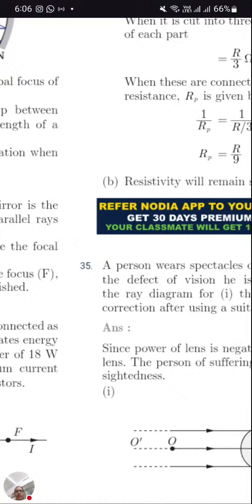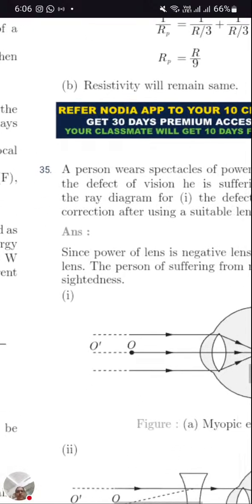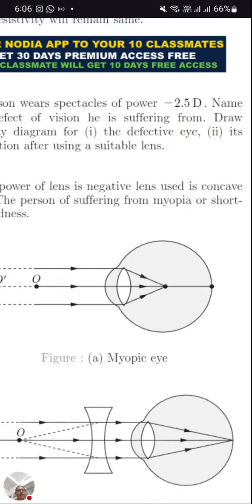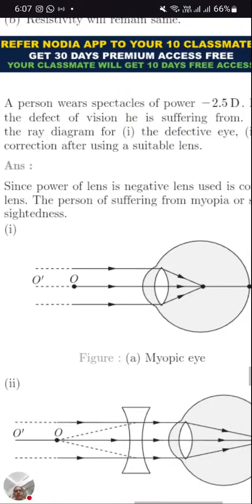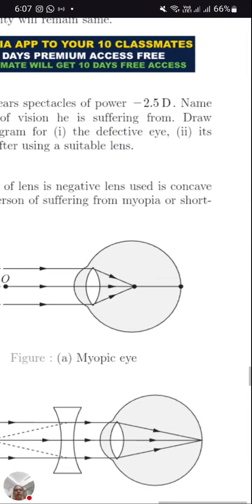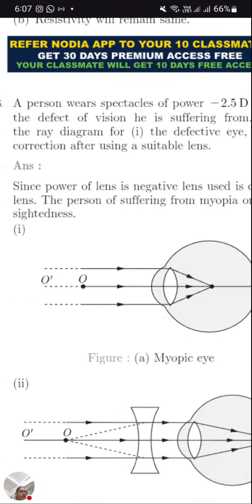Okay, now the next question, 35th. A person wears a spectacle of power minus 2.5. If the power is negative, he is wearing a concave lens. Name the defect of vision he is suffering from. So he is suffering from myopia, and draw the diagram. This also I told, these are 2 sure questions for your board.